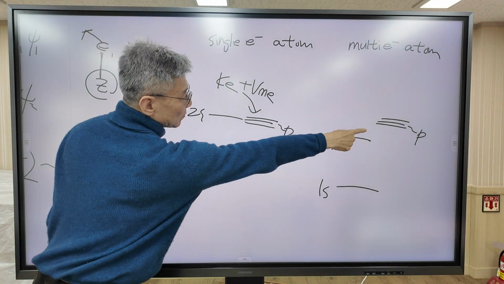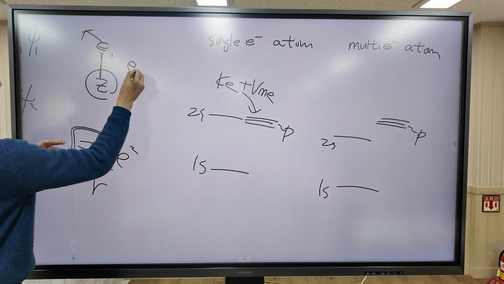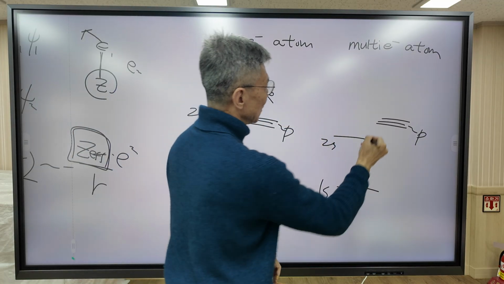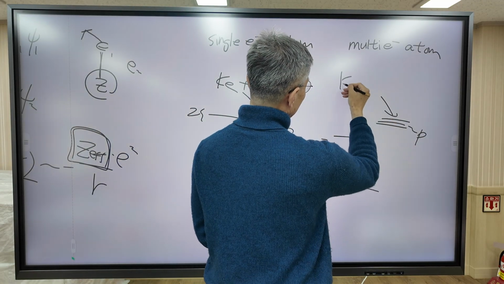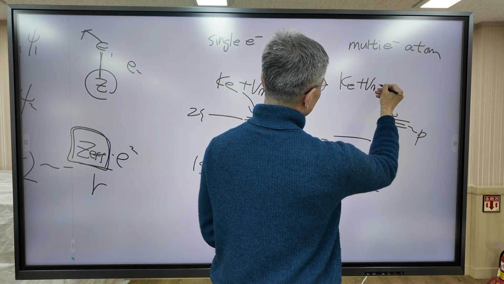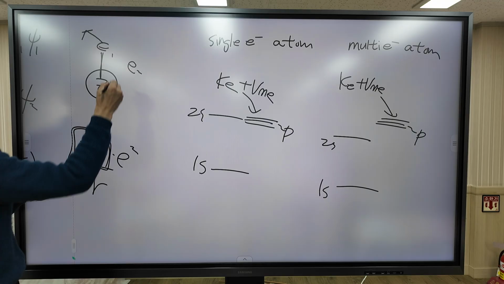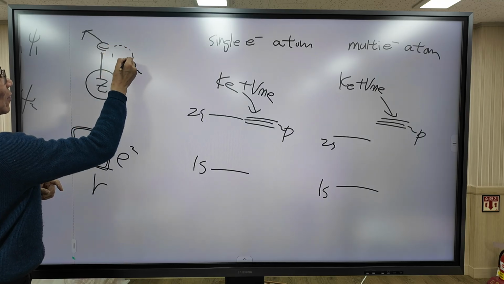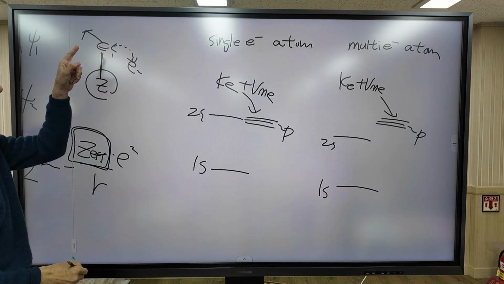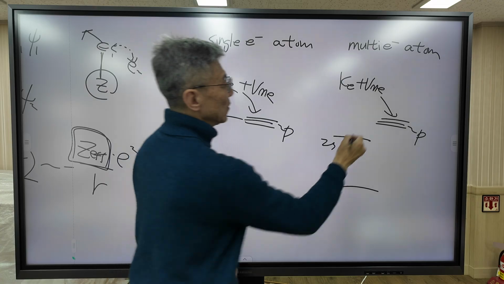How about the multi-electron atom? The orbital energy also contains kinetic energy and potential energy due to the attractive potential, plus for a multi-electron atom, this term is also included.